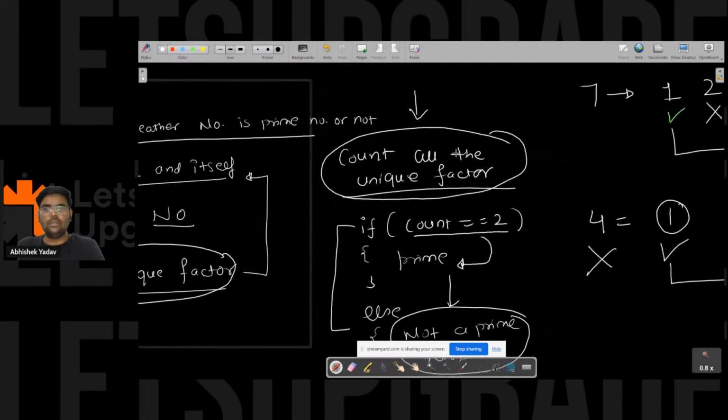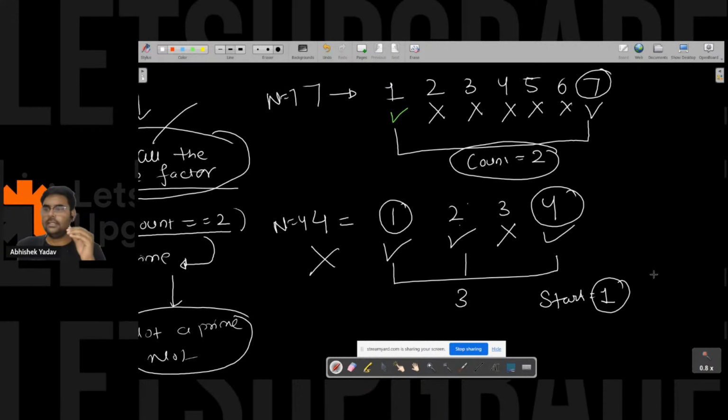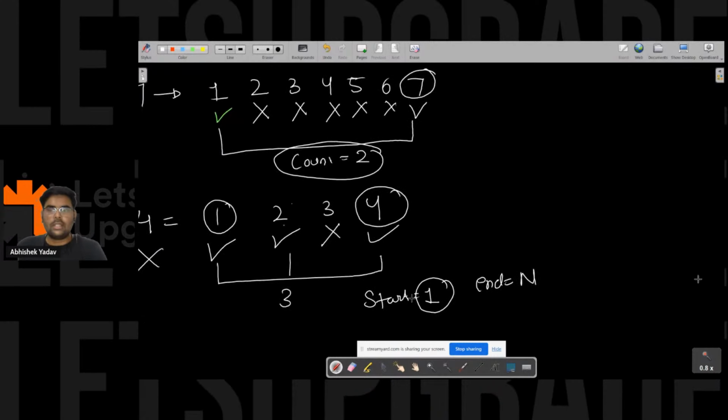After that we concluded some points here, and after that what I need to find, I need to count all the unique factors. I take two examples here, that is 7 and 4, and I observed one thing: I have to start from 1 and I have to go till n. The value of n is 4 here, the value of n is 7 here. So the end point is what? N, right everyone?